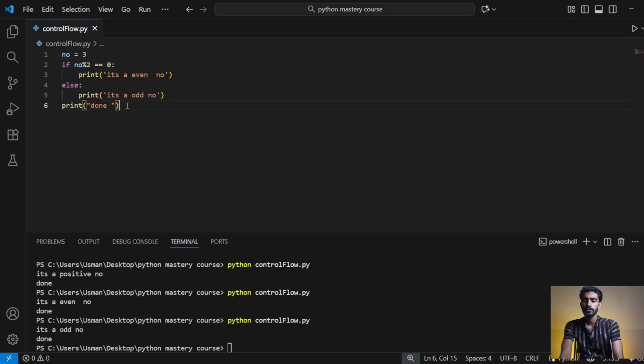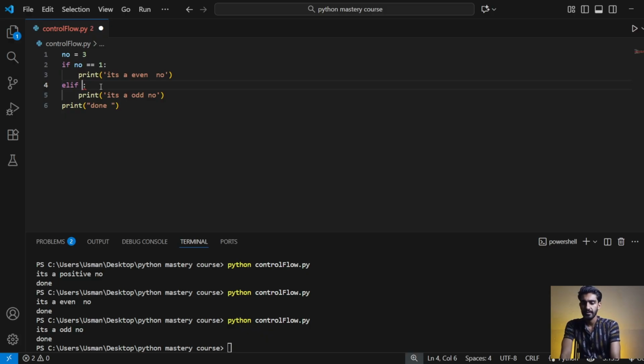Now I will show you when you want more conditions at the same time. So it's a single condition. If you want to add more conditions to it, then you want to change that code. So I will move towards it and make a program for you. I will change it towards number is equal to 1, first condition. Then the second condition is elif, simple. This keyword helps to add more conditions in the program.